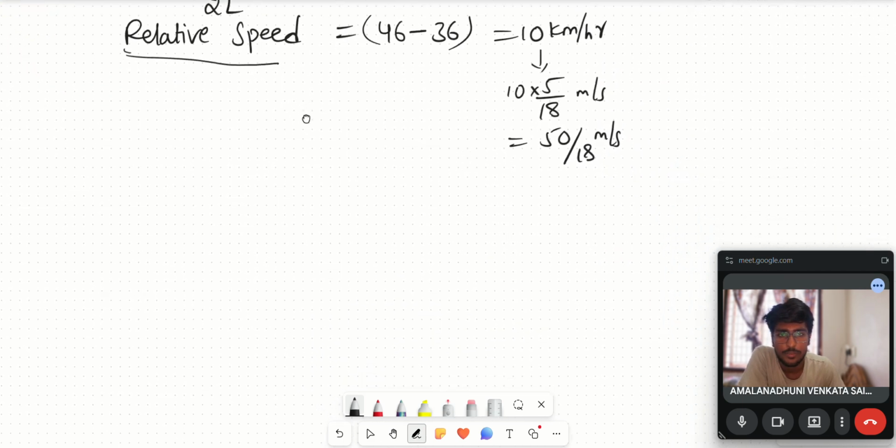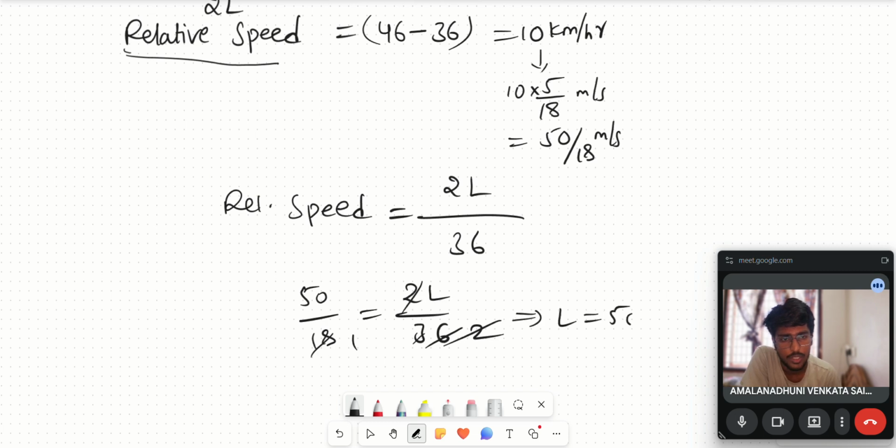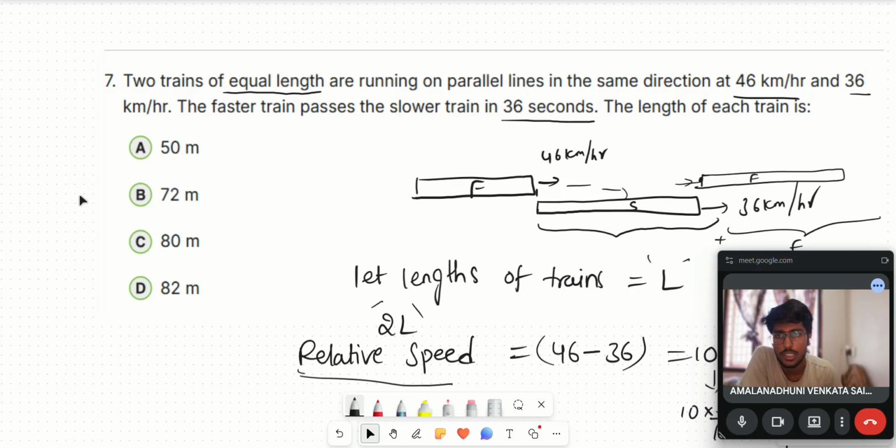So here, next step, as we know, relative speed equals distance by time. It took 36 seconds to cross, right? So here, what is the relative speed? 50 by 18 equals 2L by 36. 2, 2 will get cancelled. So here, L equals 50 meters. This is the answer, which is option number A.